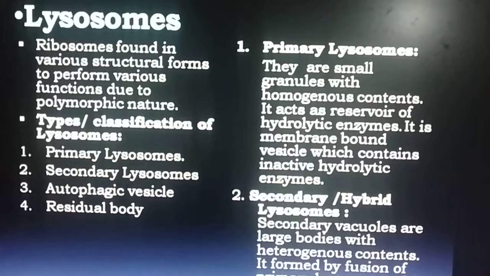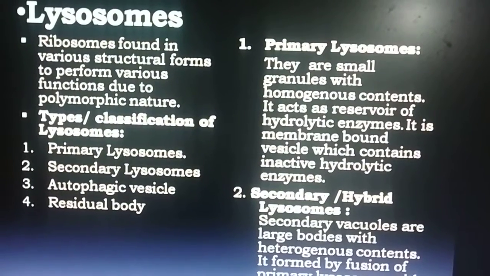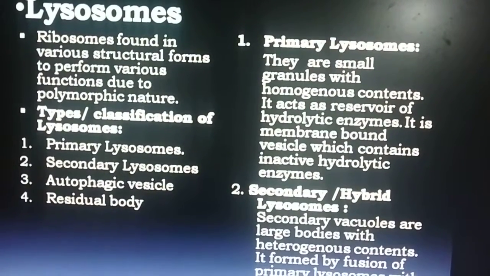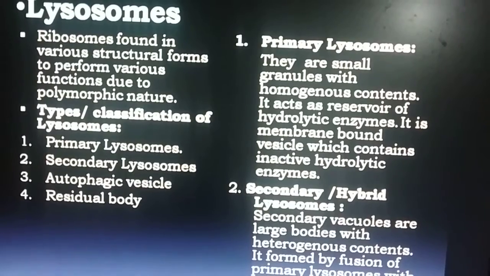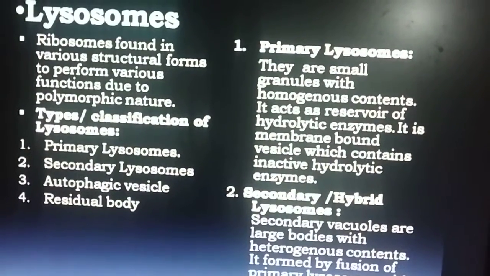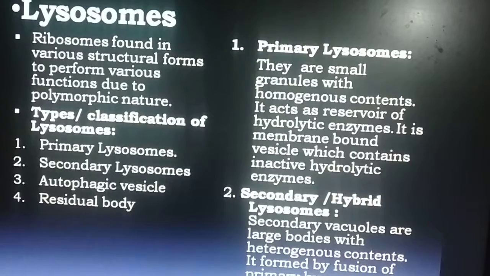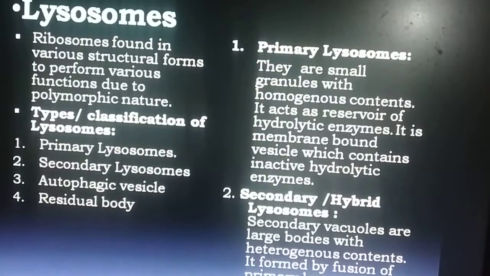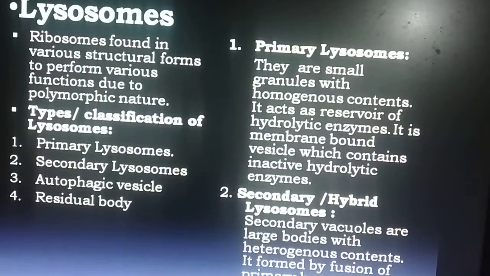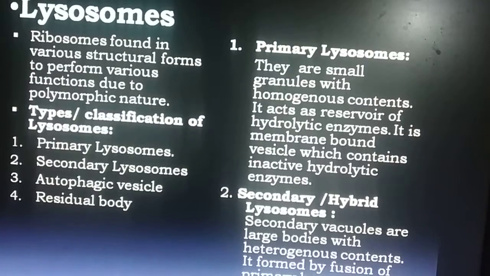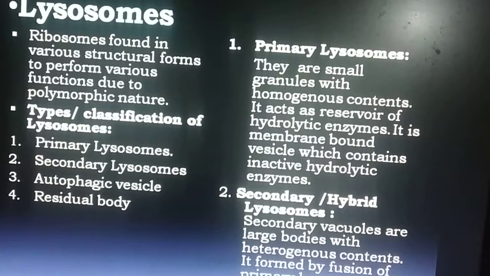Lysosomes are found in various structural forms to perform various functions due to their polymorphic nature. There are four types of lysosomes. They are primary lysosomes, secondary lysosomes, autophagic vesicles, and residual bodies.